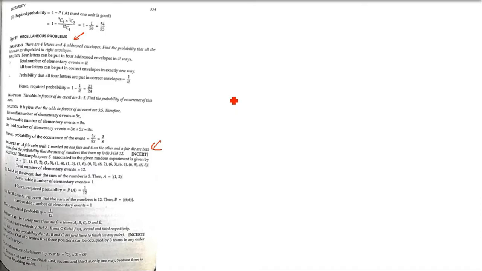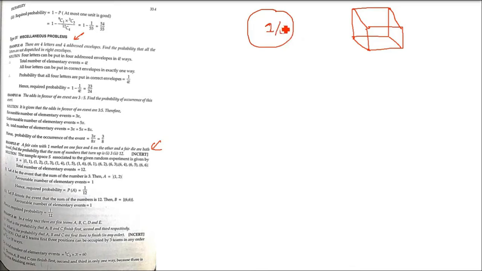Okay, you need to understand first what the concept is. They have combined a coin and a fair die. You play it in Ludo, so we have a die. A die has 6 faces, so the number will be from 1 to 6. Now this coin is not a fair coin. 1 will be marked on the front face and 6 will be marked on the other face.